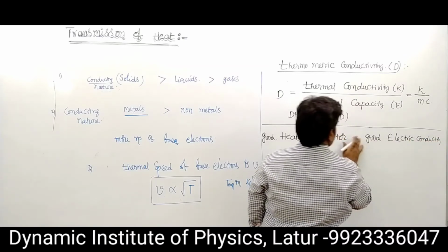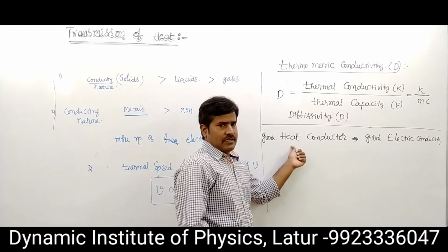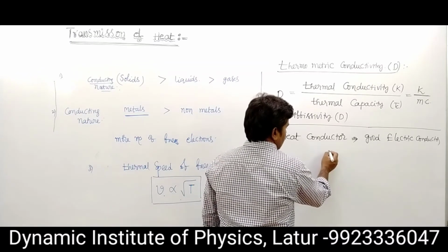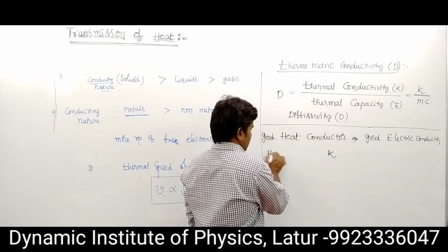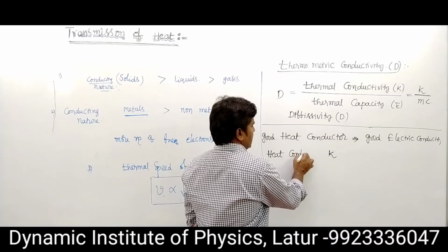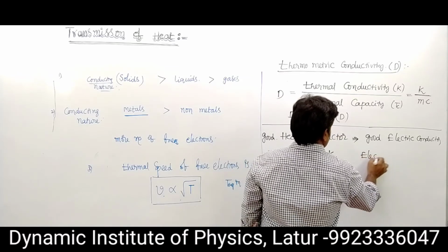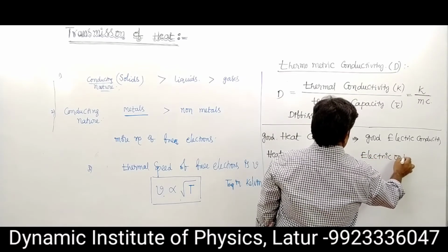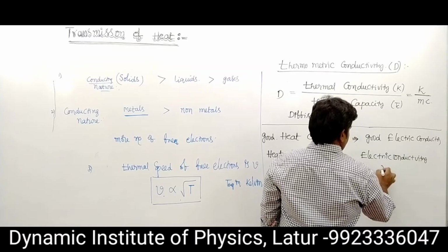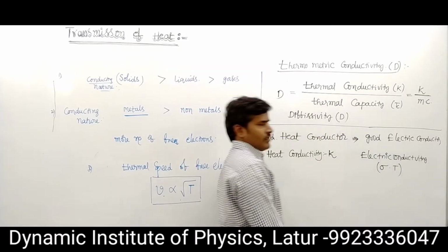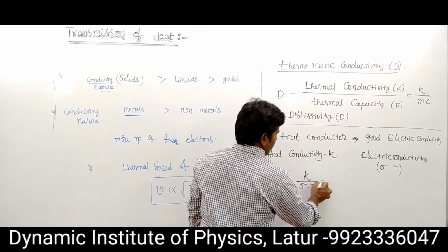Suppose the heat or thermal conductivity is K, and the electric conductivity is sigma, then the ratio K upon sigma T always remains constant.